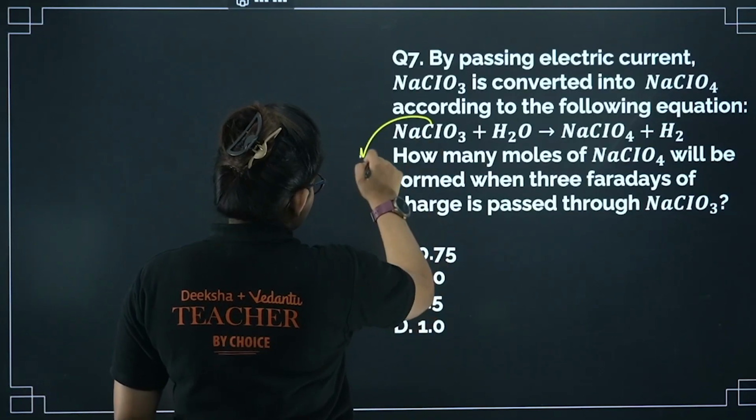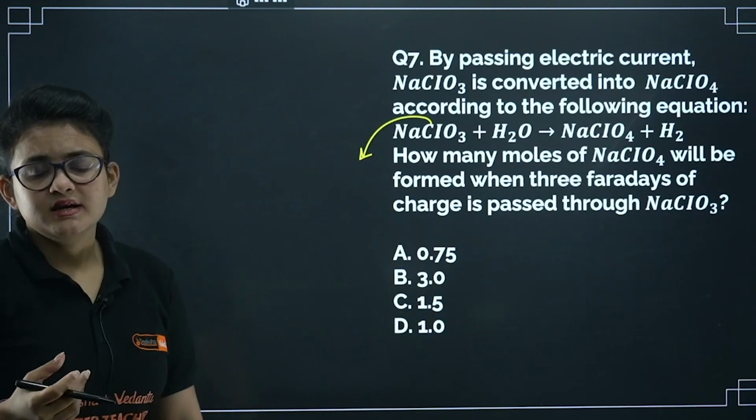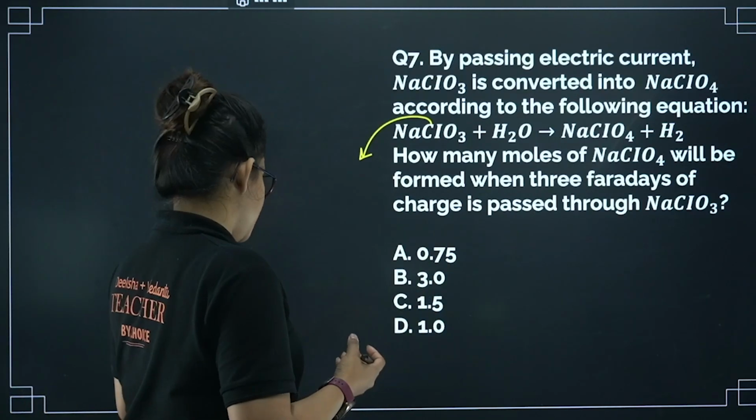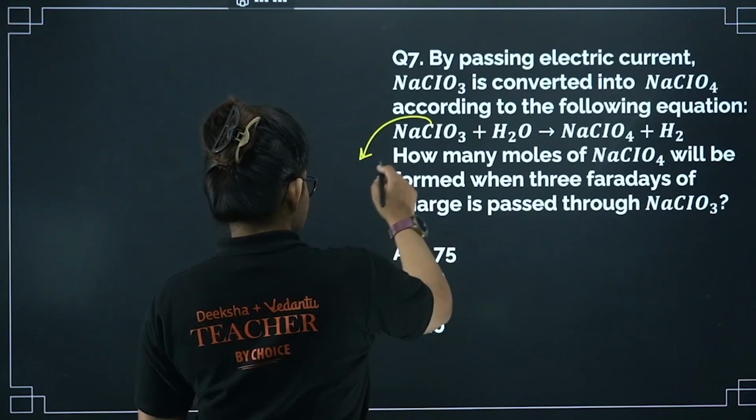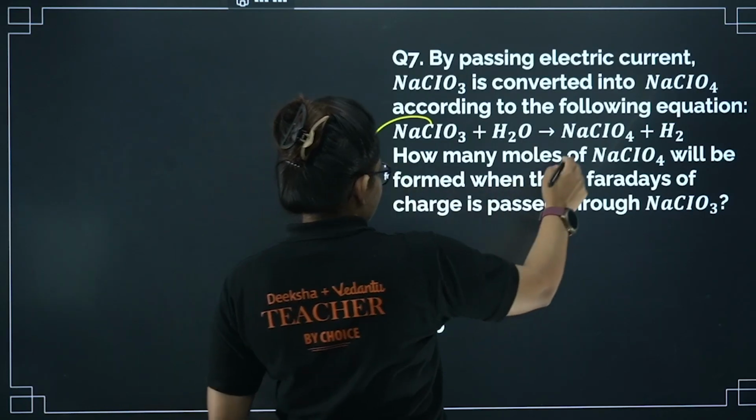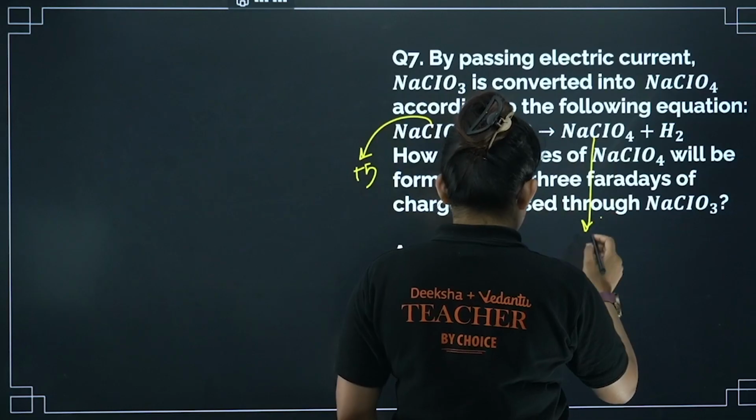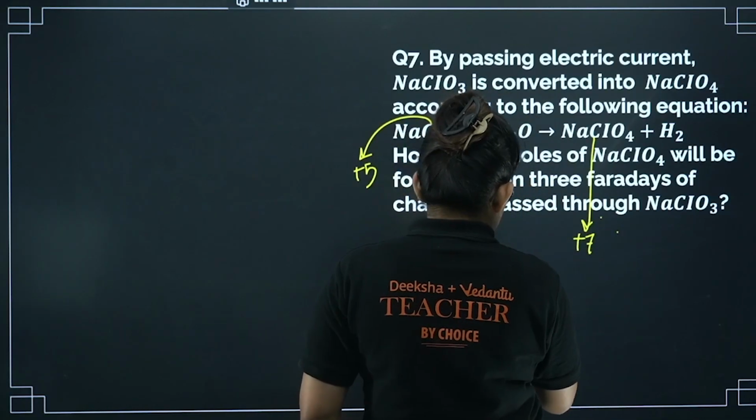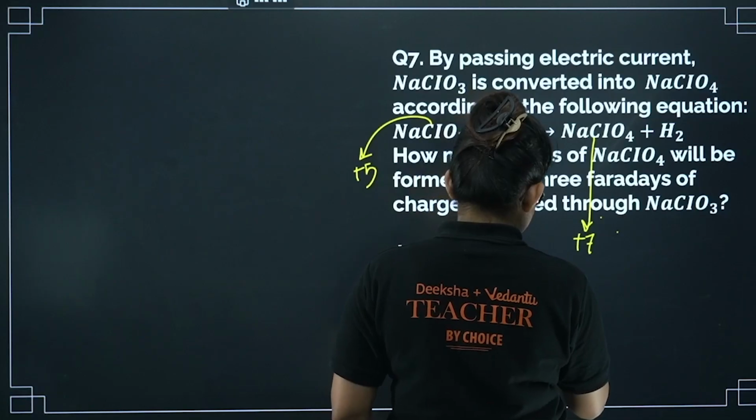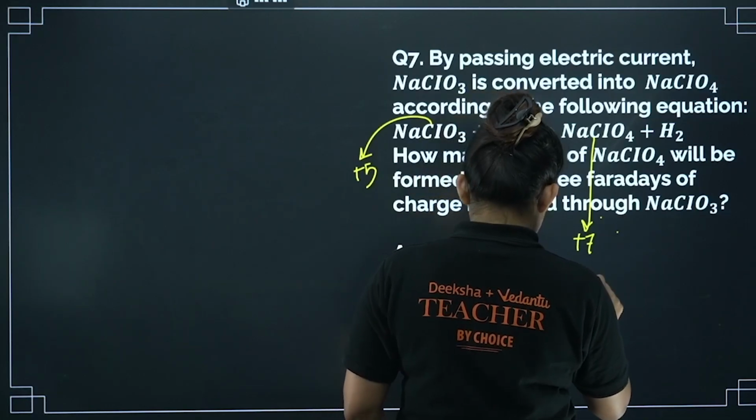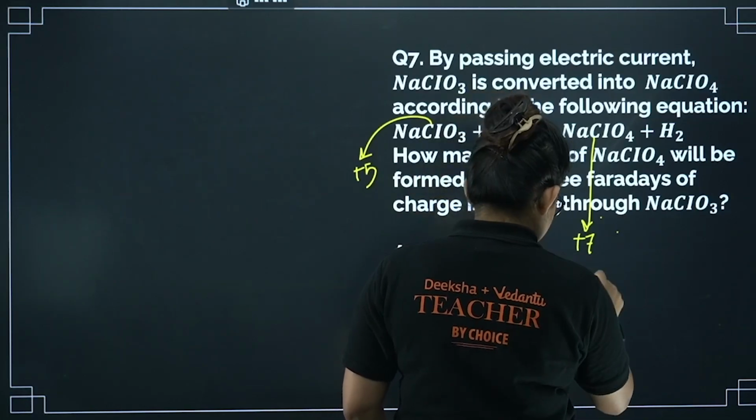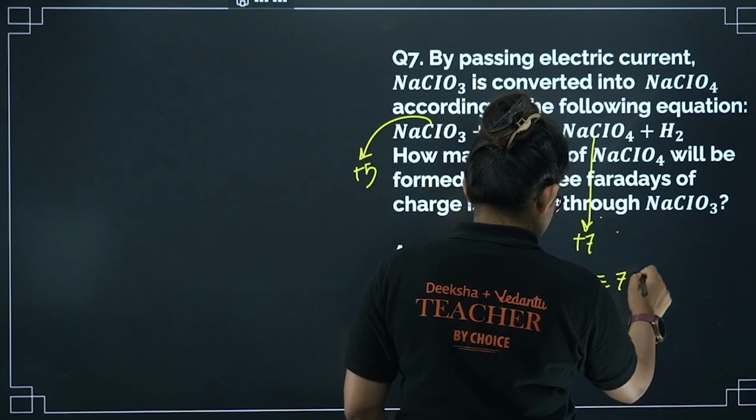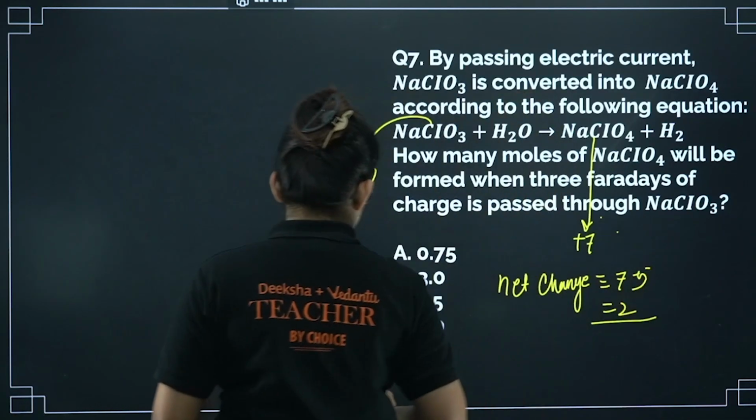So for this case, from here we get the data on how many electrons get transferred. In NaClO3 the oxidation state of chlorine is +5. For this case it is coming as +7, right? So the net change in oxidation state is 7 minus 5, which is going to be 2.